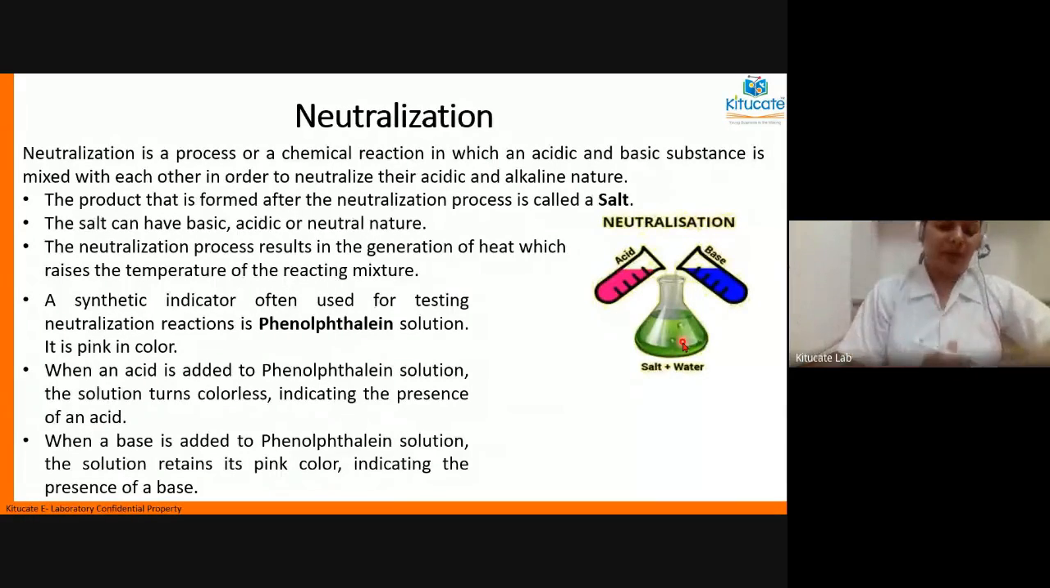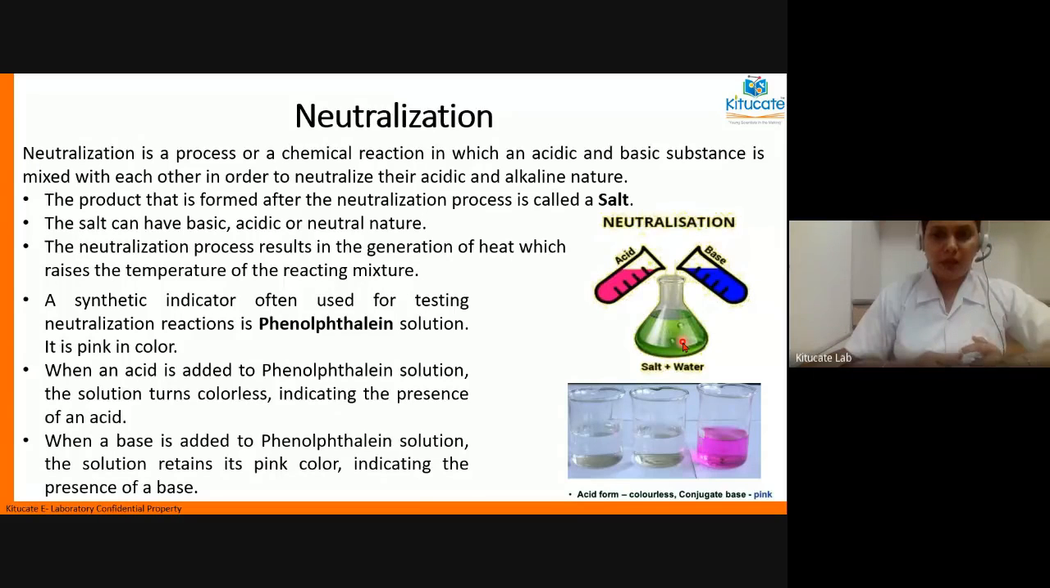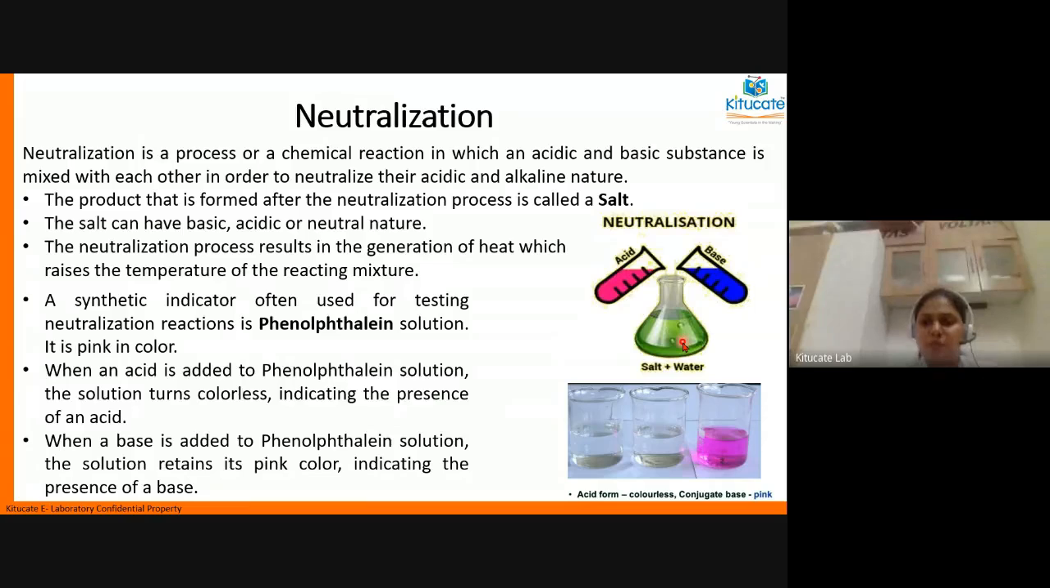Now we will see what are the types of neutralization. In this picture, you'll see that one beaker is acid, which is colorless, and one beaker is base, which is also colorless. But when you mix both of them and there is phenolphthalein, and when the neutralization takes place, the phenolphthalein will turn pink in color.